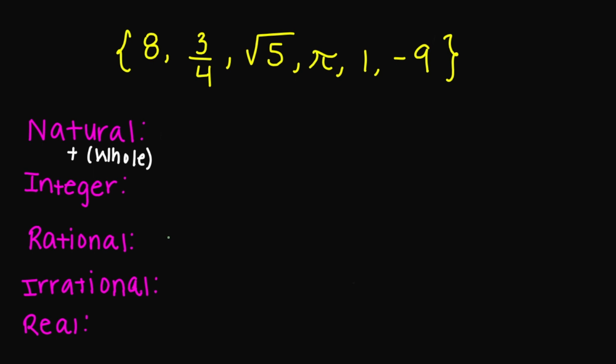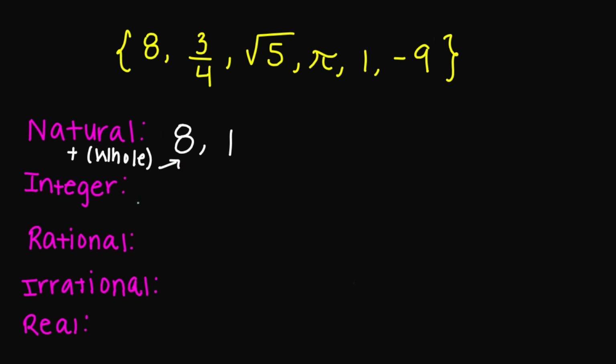So let's try this number set here. We have 8, 3 over 4, the square root of 5, pi, 1, and then negative 9. Is 8 a natural number? Yes, it is. I'm going to write 8 here. 3 over 4, is that natural? No. The square root of 5, is that a natural number? No. What about pi? Nope. What about the number 1? 1 is a natural number. And then what about -9? -9 is not a natural number. And 8 and 1 are also whole numbers as well.